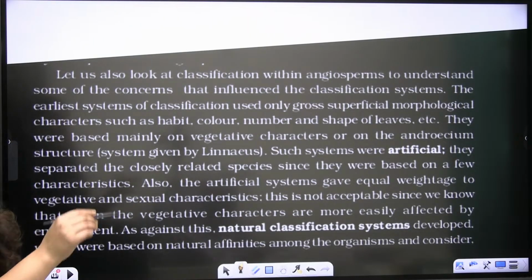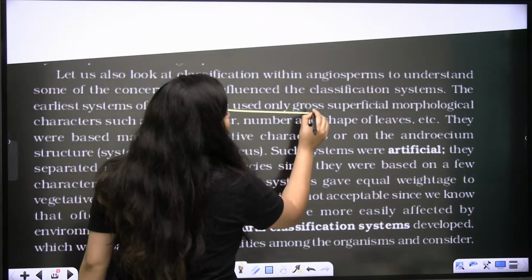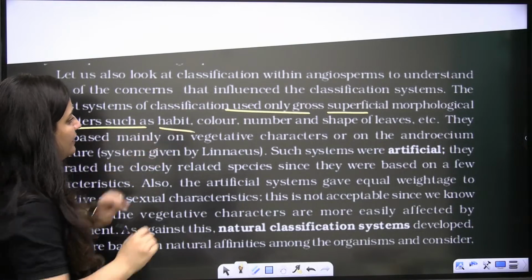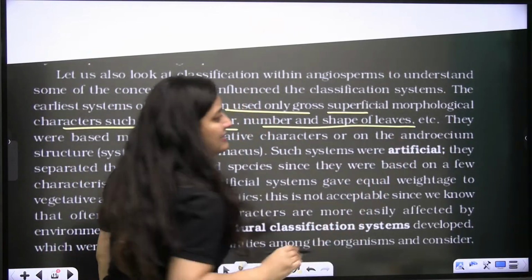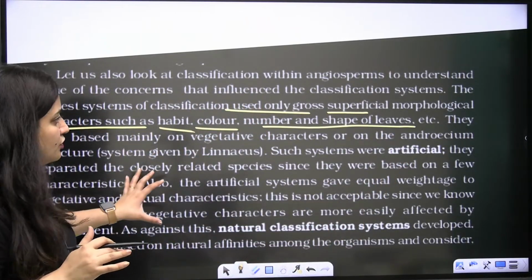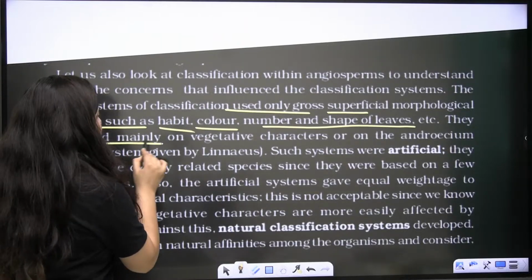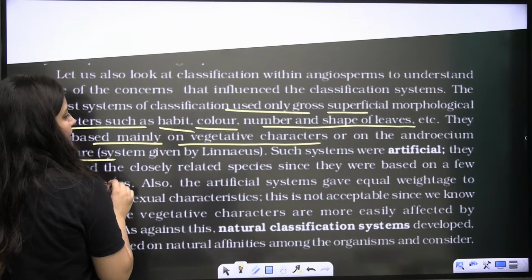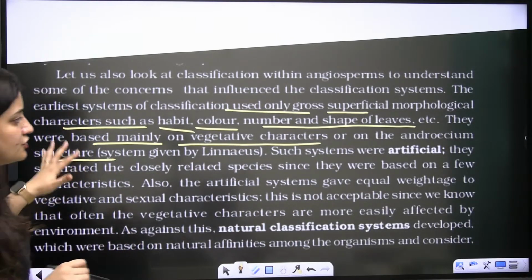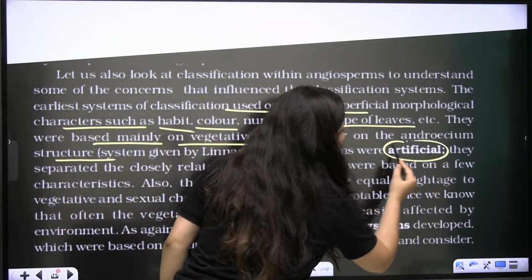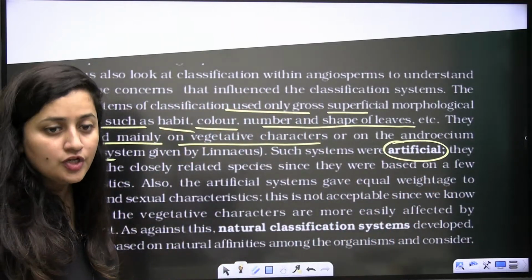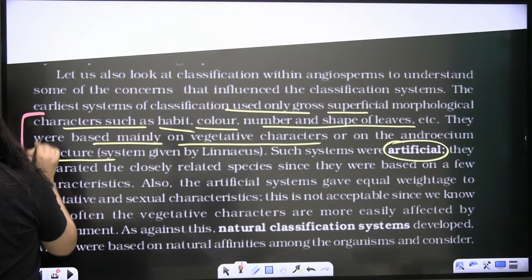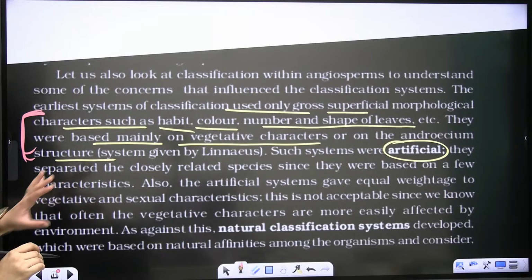Yes, bache. So the earlier system of classification used only gross, superficial, morphological characters like habit, color, number and shape of leaves. That is what we have covered. Yes or no? Right. Their classification was based on vegetative characters or on the androecium structure. So the system was artificial system of classification. So it is important for your exam. Please highlight this portion from your NCERT. Okay, it is important for your exam.